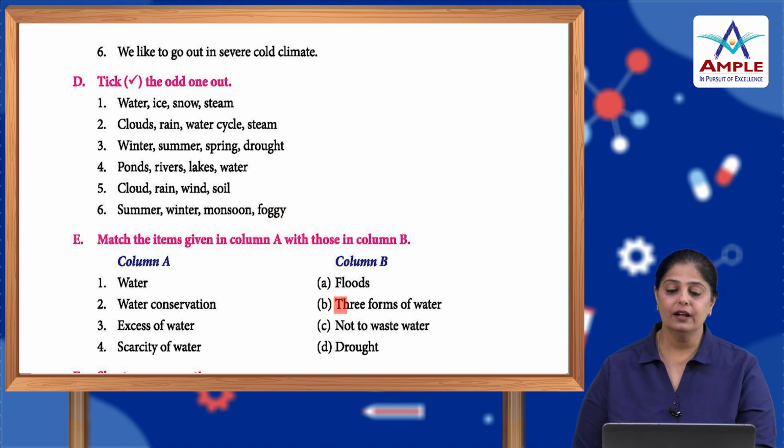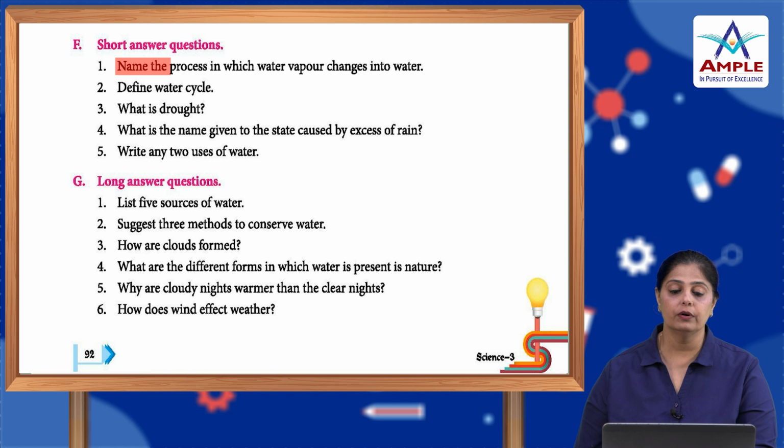Match the column. Water. There are three forms of water. Water conservation means not to waste water. Excess of water leads to floods and scarcity of water causes droughts. Okay. Now, name the process in which water vapor changes into water. It is the process of condensation.